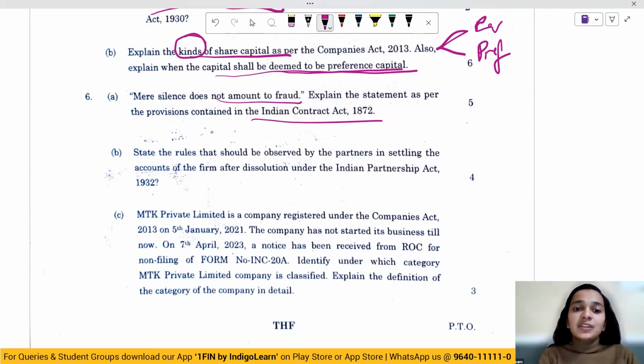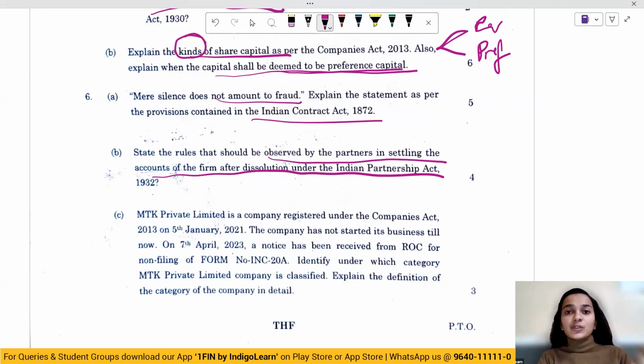Moving on, state the rules that should be observed by partners in settling the accounts of firm after dissolution. So when the dissolution of a firm happens, the account shall be settled. All the outside loans and liabilities, all the debts shall be paid off first. Then if any loan was given by the partner, it shall be paid off. Then the partner's capital has to be paid off, and if there's any amount left, then the surplus has to be divided amongst the partners equally or in the ratio agreed between them.